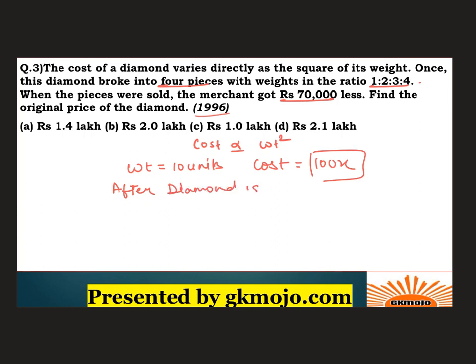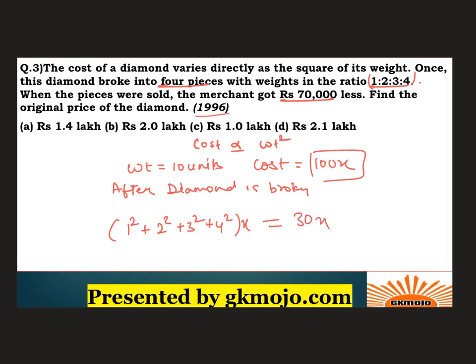So after the diamond is broken, it is broken into this ratio 1 is to 2 is to 3 is to 4. Alright, so even the weight will be distributed in this ratio. So what would the total cost be now? It would be 1 square plus 2 square plus 3 square plus 4 square into x, which is equal to basically 30x, right?